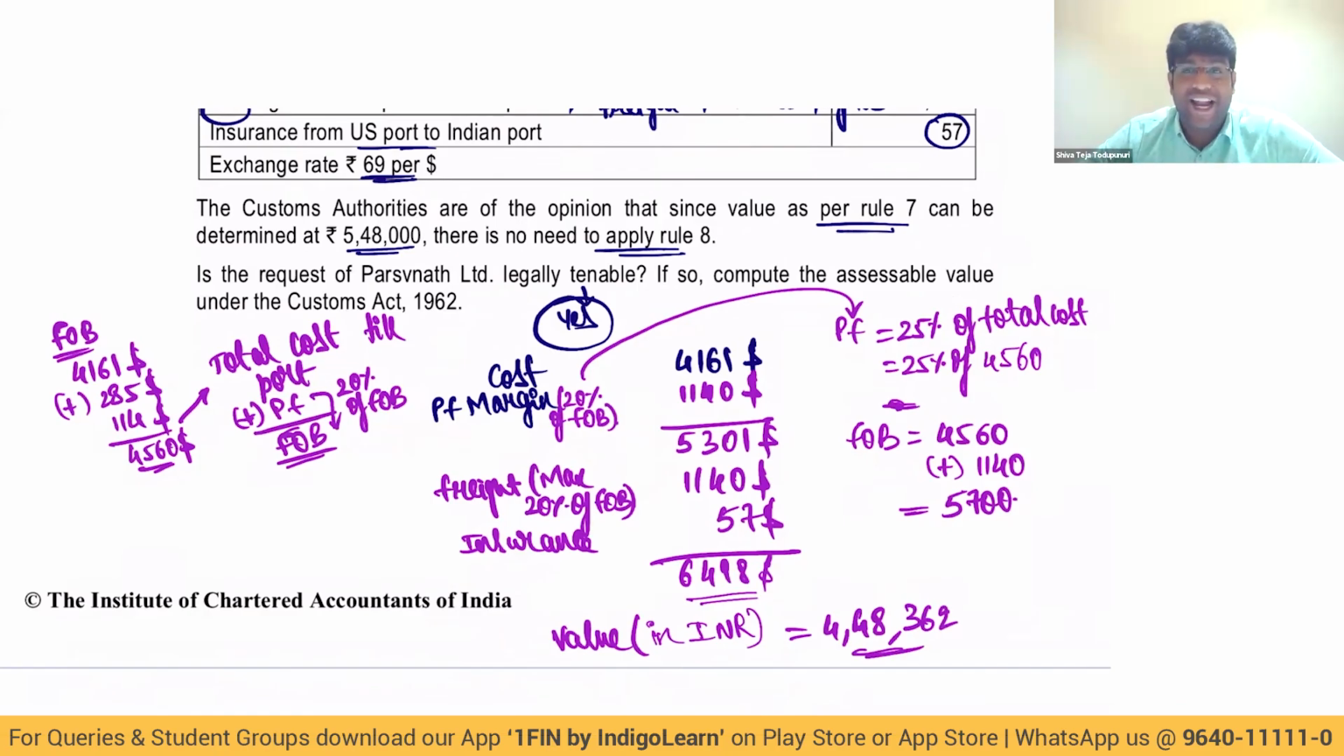Very, very interesting and wonderful question, my dear friends. Because you need to observe that they use the word profit margin is 20% of FOB. And to get that FOB, we should know the profit. So reverse working, what will you do? Profit will be 25% of total cost. 25% of 4560 is 1140. That's it. Perfect working. No doubt about it. So my dear friends, I hope we got a very good clarity on this concept.